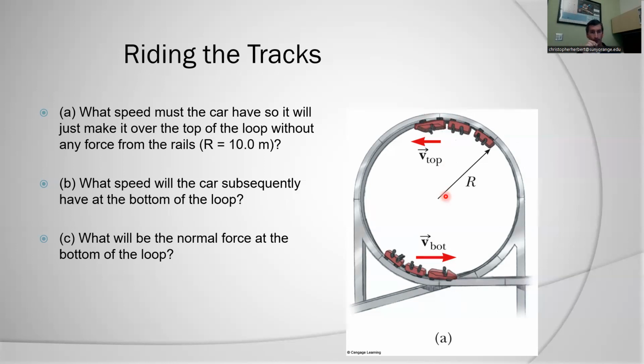Okay, so what speed must I have so that it will just make it over the top of the loop without any force from the rails? No normal force, only weight. B, after it completes the loop, what will the speed be at the bottom of the loop? And finally, what is the normal force at the bottom of the loop? And that will tell us why this shape doesn't really work for a roller coaster.